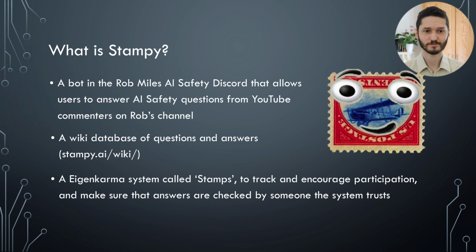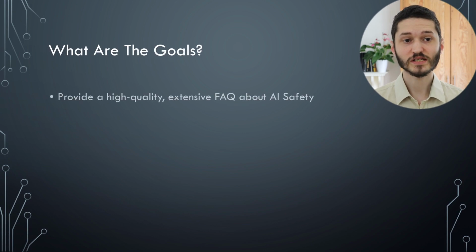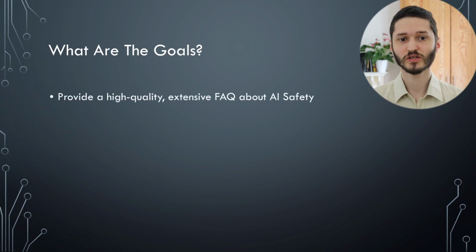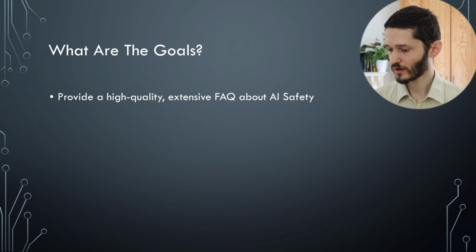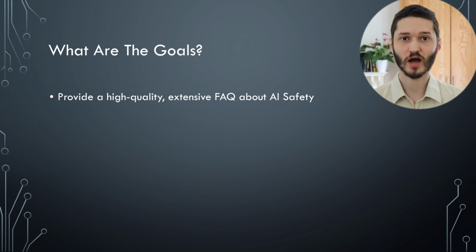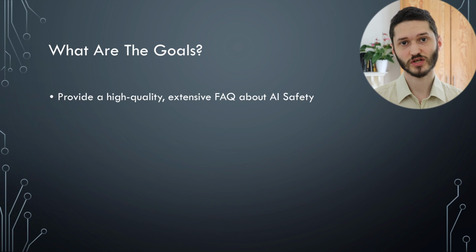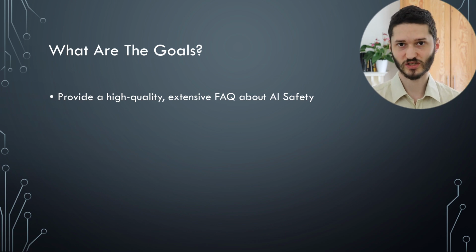But yeah, it works. So what I'm actually trying to achieve with this is a bunch of different things. Firstly, I'm trying to build an extensive high-quality FAQ about AI safety. The idea is that over time, we'll build up a large collection of questions and a large collection of high-quality answers, and we'll also be able to process it in such a way that similar questions are able to be linked together.